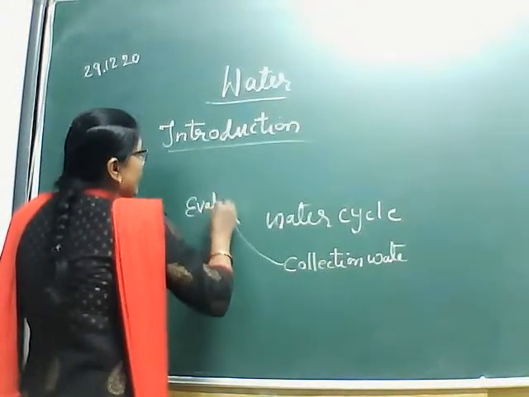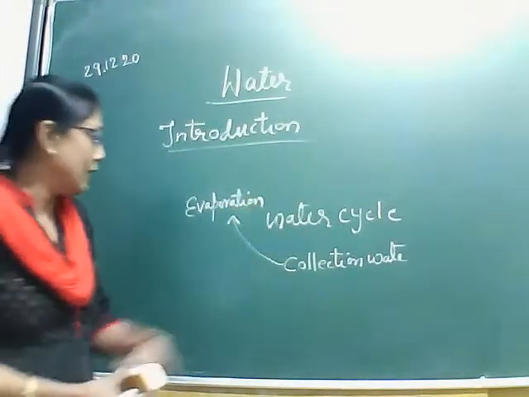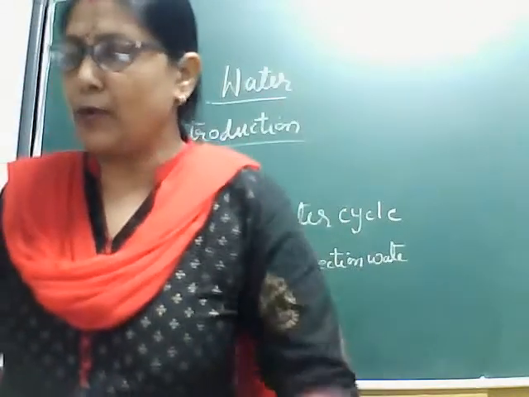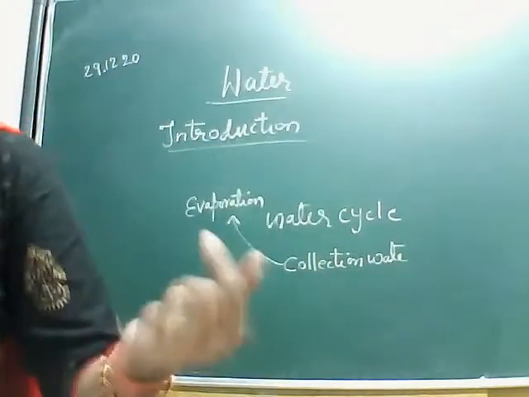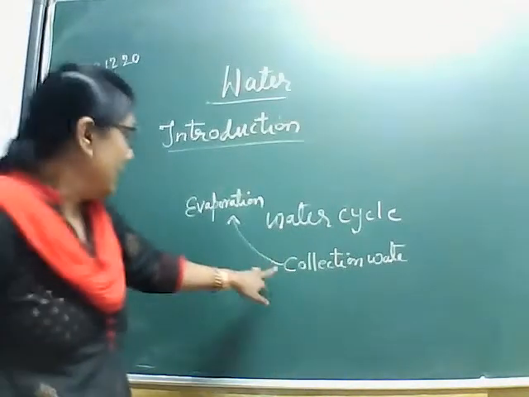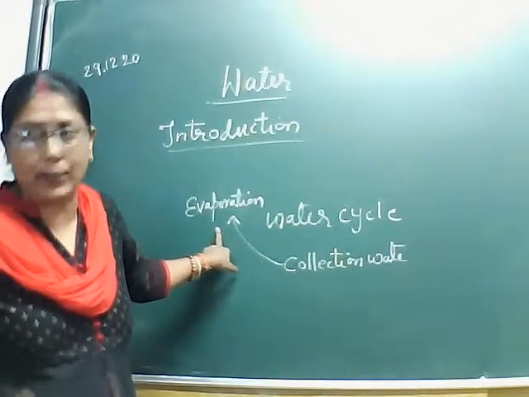evaporation, okay, what will happen, collection of water means all the river, ocean, ponds, everything, okay, so that is only known as a collection of water. Then this collection of water what evaporates, so evaporation.